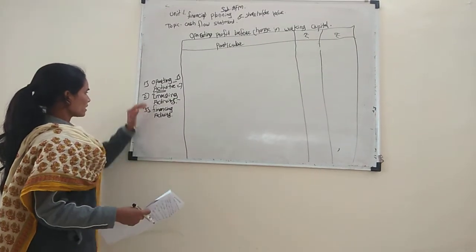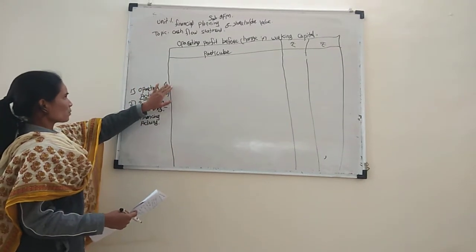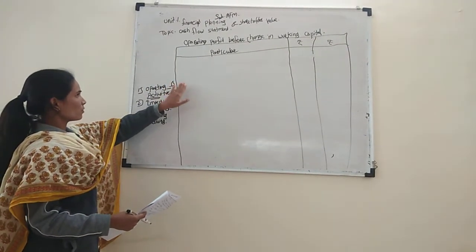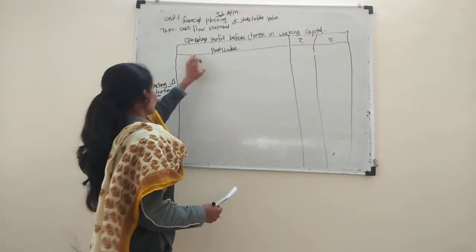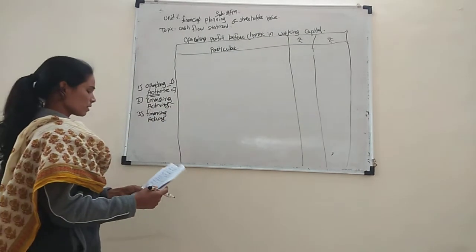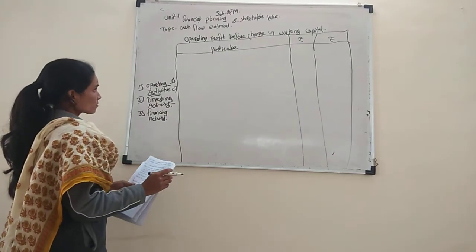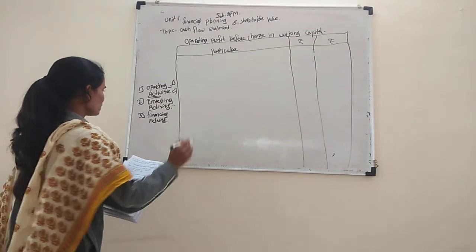This is for the next lecture. First one operating activity. This is the first point: operating profit before changing working capital. This is the first pro forma. So the first one is net profit.